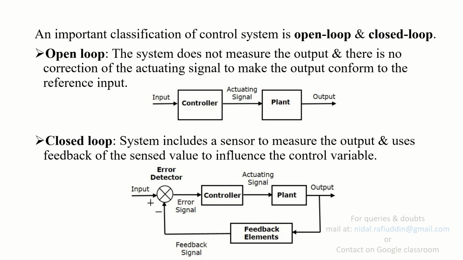So suppose that your input signal is in the form of electrical signal, like the case of potentiometer in antenna azimuth control, then the sensor you're going to employ should also be capable of converting the mechanical output into electrical form so that it could be compared with the input. So whatever sensor you're going to employ in the control system, you have to keep this in mind, that it is going to convert the desired output, which could be temperature, mechanical or chemical form, into some form that could be compared with the reference input.